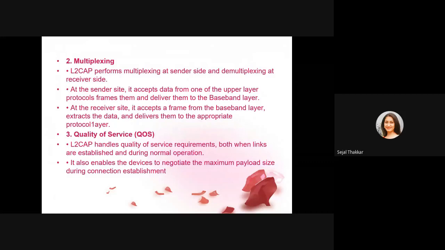Multiplexing: it performs multiplexing at the sender side and demultiplexing at the receiver side. At the sender side, it accepts the data from one of the upper layer protocols, frames it and delivers it to the baseband layer. At the receiver side, it accepts the frame from the baseband layer, extracts the data and delivers it to the appropriate protocol layer.